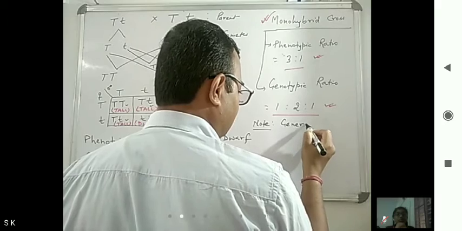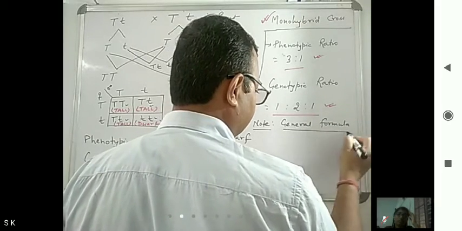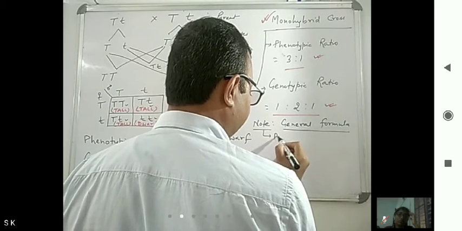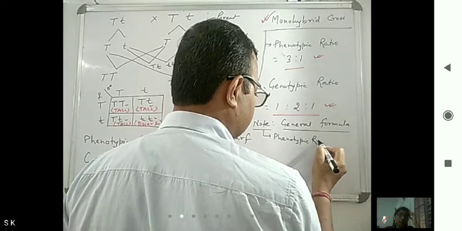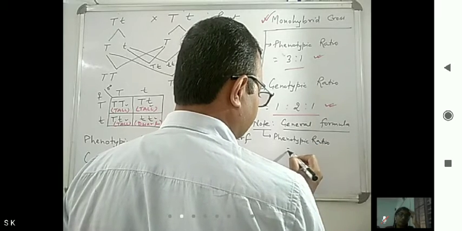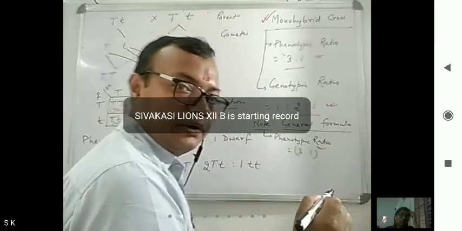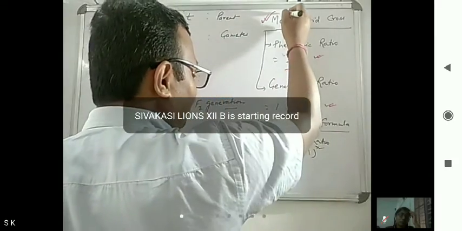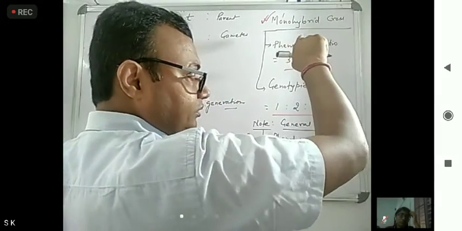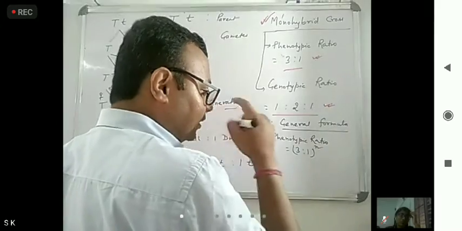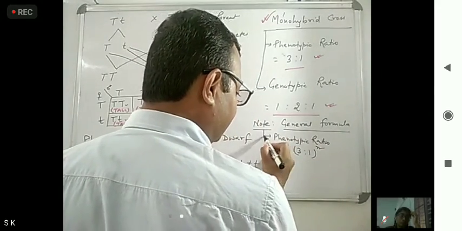First, for the phenotypic ratio: phenotypic ratio is equal to 3:1 to the power n. Here n is what? Monohybrid means 1. If dihybrid, then 2. If trihybrid, then 3. If tetrahybrid, then 4. Understood? So 3:1 to the power n.